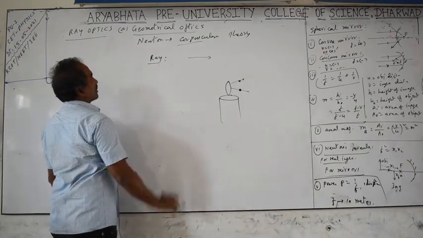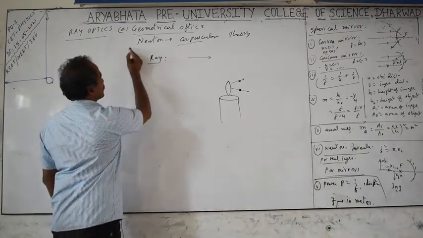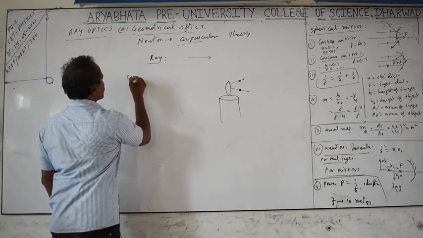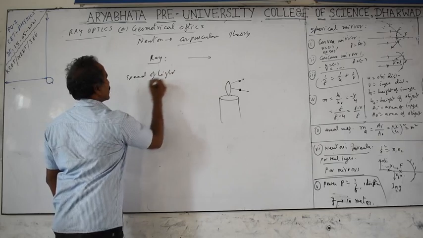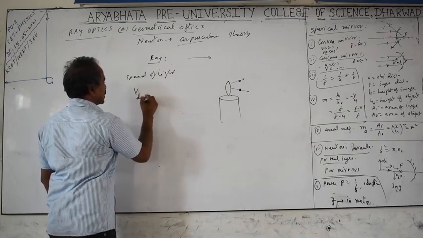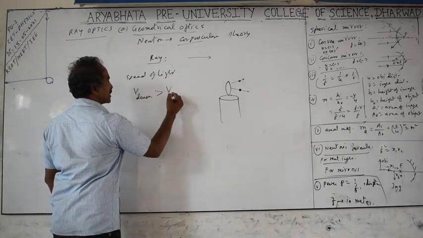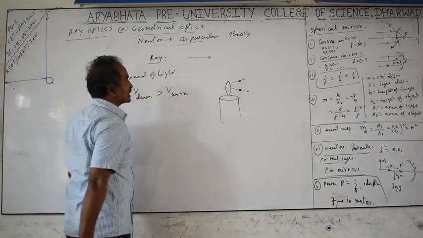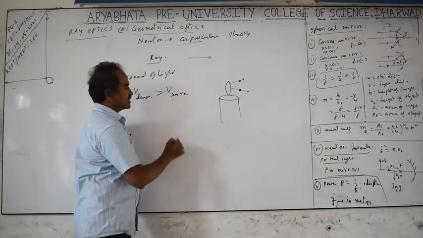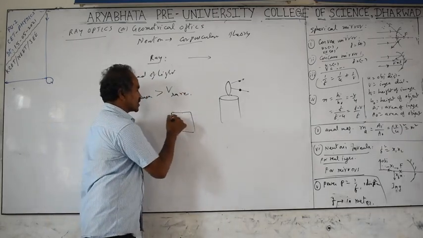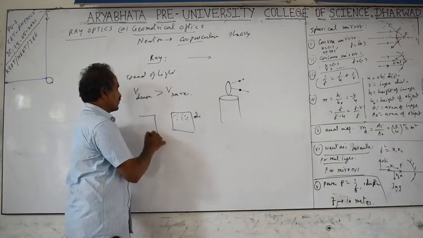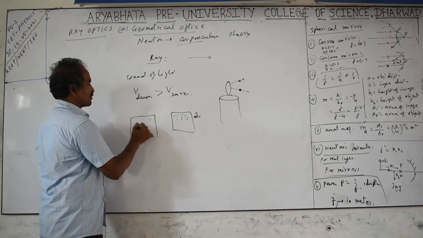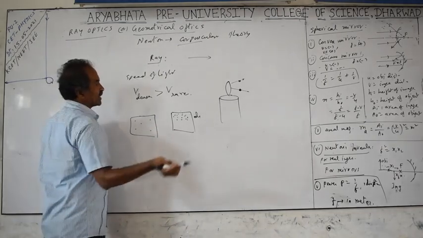But the main drawback of Newton's theory is that, according to it, the speed of light v in a denser medium is greater than the speed of light in a rarer medium. What do you mean by a denser medium? Like glass, water, etc. The molecules are very close to each other. But in the case of air, the molecules are far away from each other, and that is a rarer medium. Vacuum means there is no particle at all.